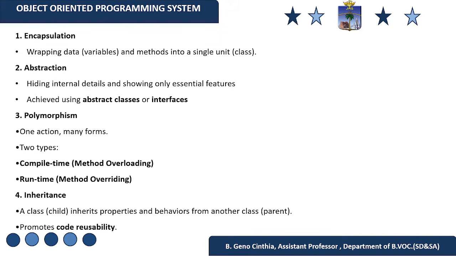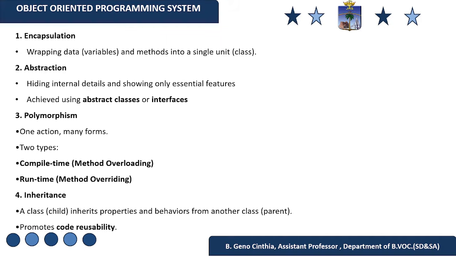So, the third one is polymorphism. So, what is polymorphism? Now, imagine this. You are one person, but in different situations you behave differently. At home, you are a son or a daughter. At school, you are a student. With the friends, you are a gamer. In public, you are a citizen. So the same person with different roles. So there are two types of polymorphism. One is compile time, another one is runtime.